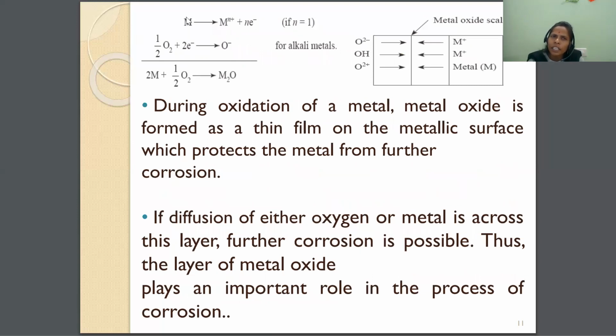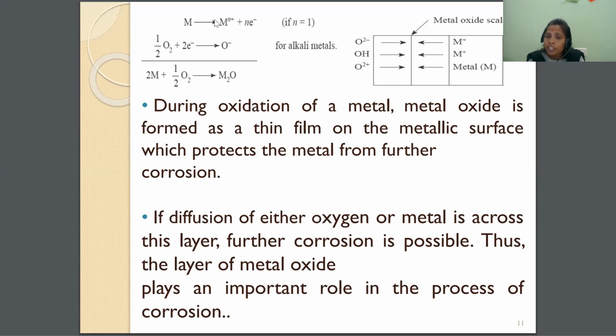See here, you can take any metal, either first group, second group, or other metals; these metals undergo oxidation. What is meant by corrosion? Corrosion is one of the oxidation processes. In oxidation corrosion, the metal is reacting with oxygen. When the metal reacts with oxygen, the metal loses electrons and oxygen gains electrons. That means the metal undergoes oxidation and oxygen in the environment undergoes reduction.